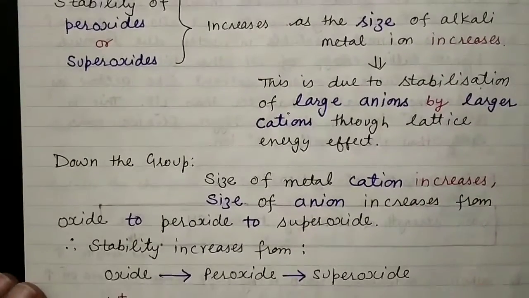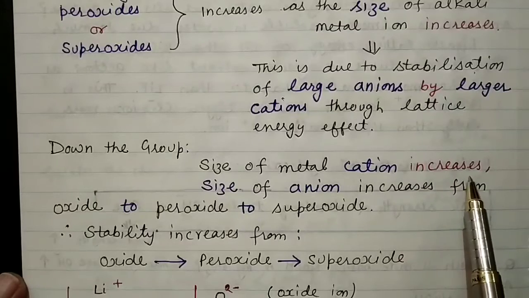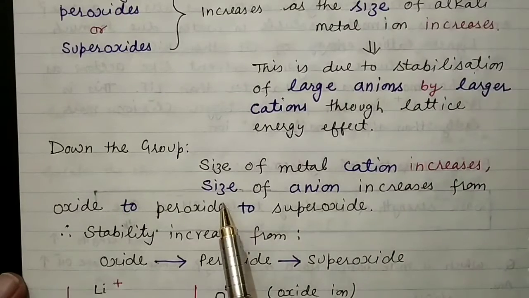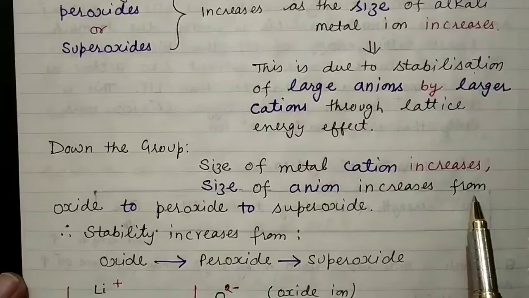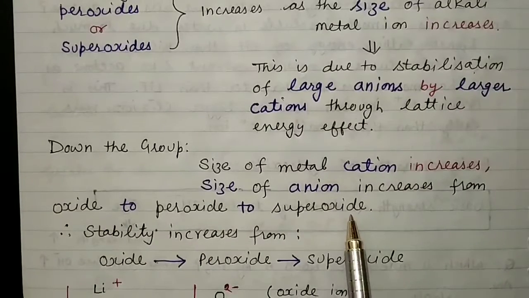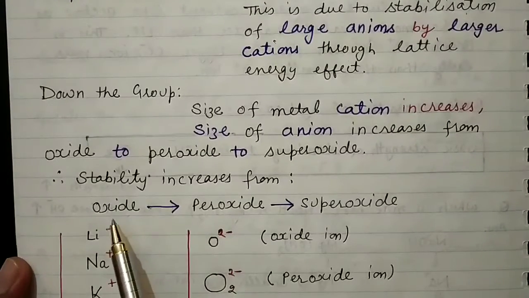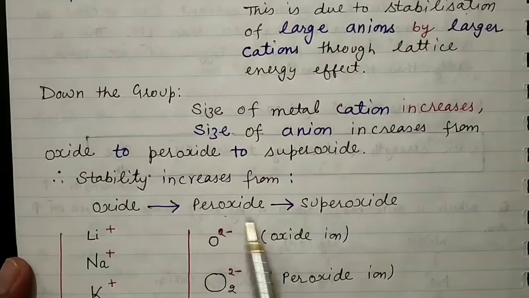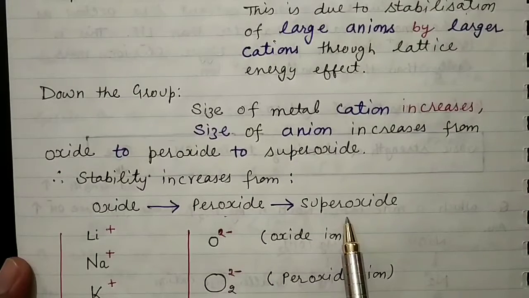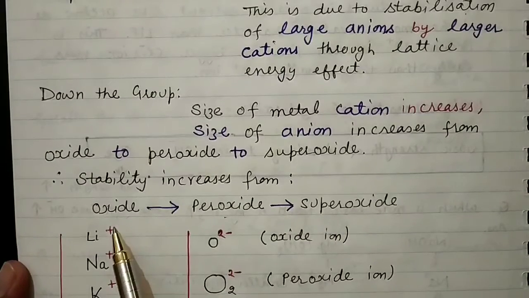As we move down the group, we know that the size of the metal cation increases. The size of the anion increases from oxide to peroxide to superoxide. So one can say that stability increases from oxide to peroxide to superoxide, or one can say that superoxides have a higher value of stability in comparison to oxides.